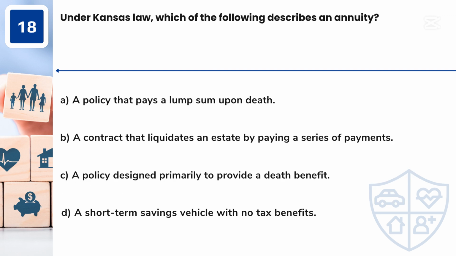Question 18. Under Kansas law, which of the following describes an annuity? A. A policy that pays a lump sum upon death. B. A contract that liquidates an estate by paying a series of payments. C. A policy designed primarily to provide a death benefit. D. A short-term savings vehicle with no tax benefits.